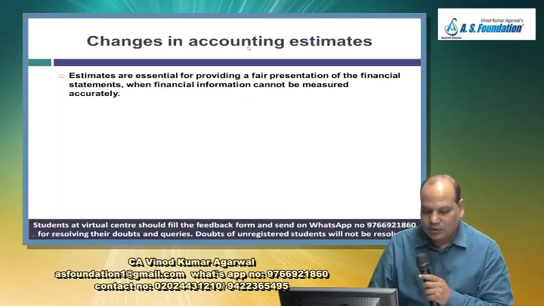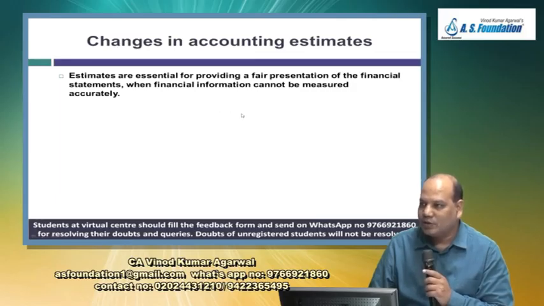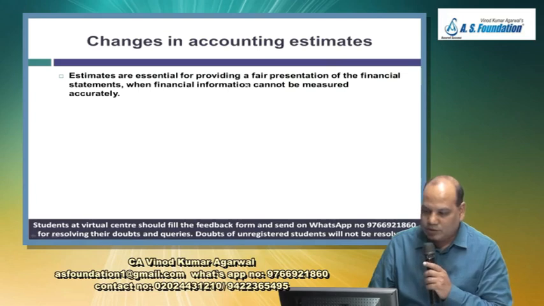So do our standards allow us to make estimates? The answer is yes. Otherwise, how will you close the books of account? How will you prepare the statement of financial position and statement of profit and loss? We cannot keep waiting for the accurate information, and therefore you can make estimates.